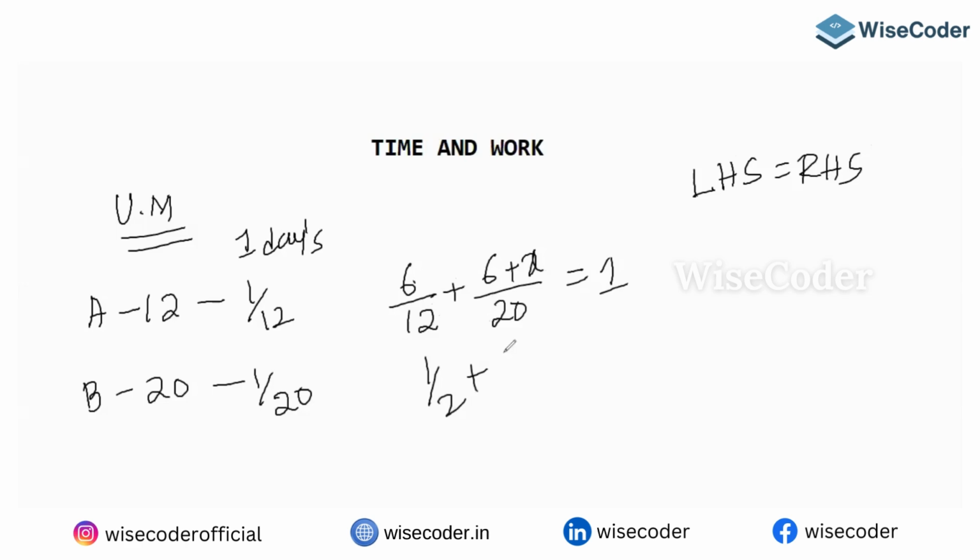Half. If this is also half, then only it will become what? 1. Yes or no? When this is half, if you want to make this value half, this value must be 4, no? Then only it will become half, because 6 plus 4 is only 10, and 10 by 20 is half, right? So x value must be 4. If you put x value 4, then only your answer is half.